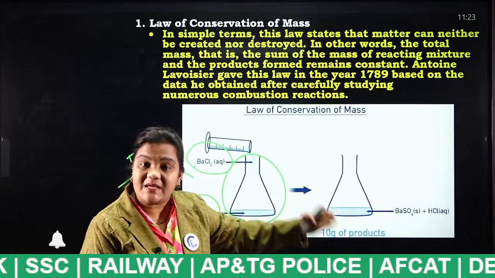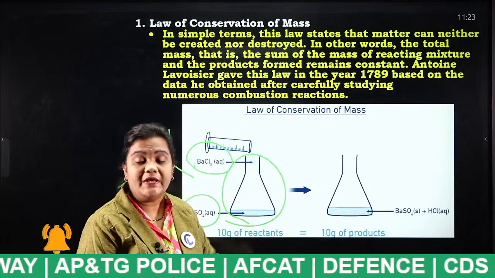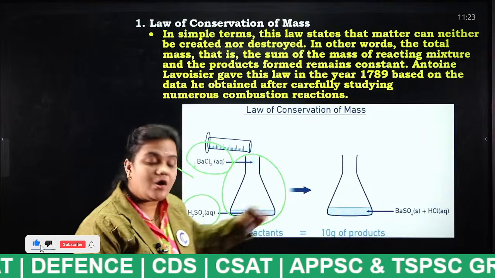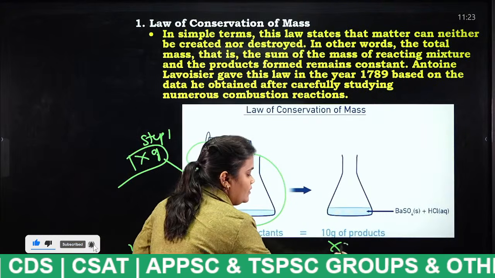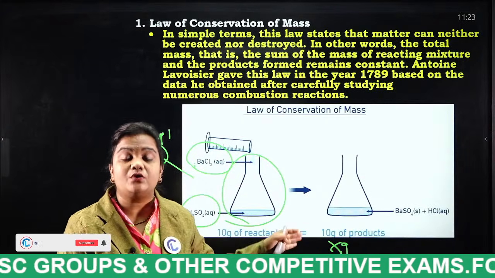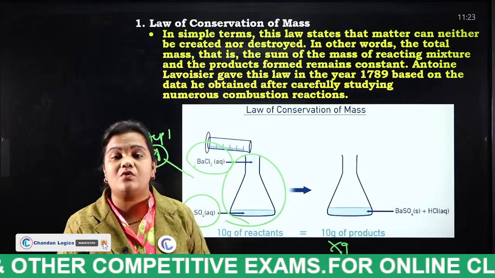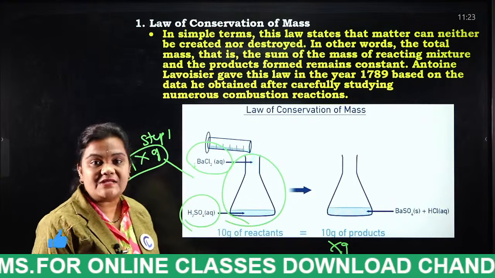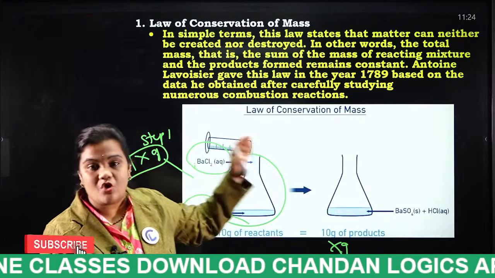Even after mixing, if you measure the weight of this beaker, the weight will be the same. By this we can say that the total weight of the reactants is equal to the total weight of the products. So this law is considered as what, students? Law of conservation of mass.